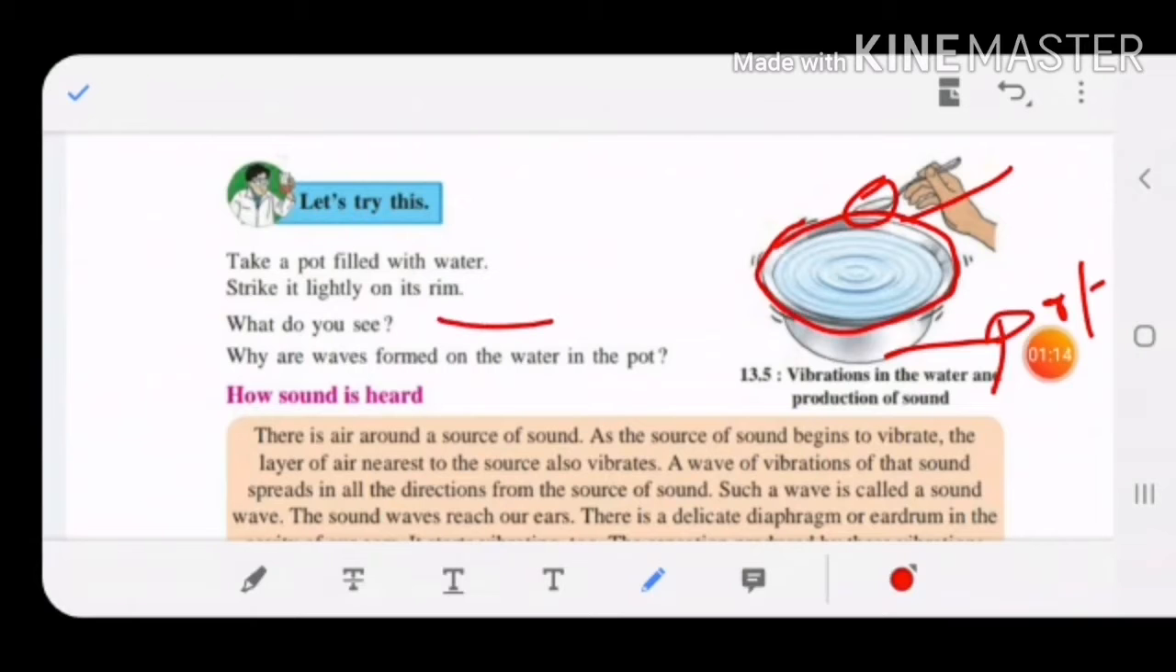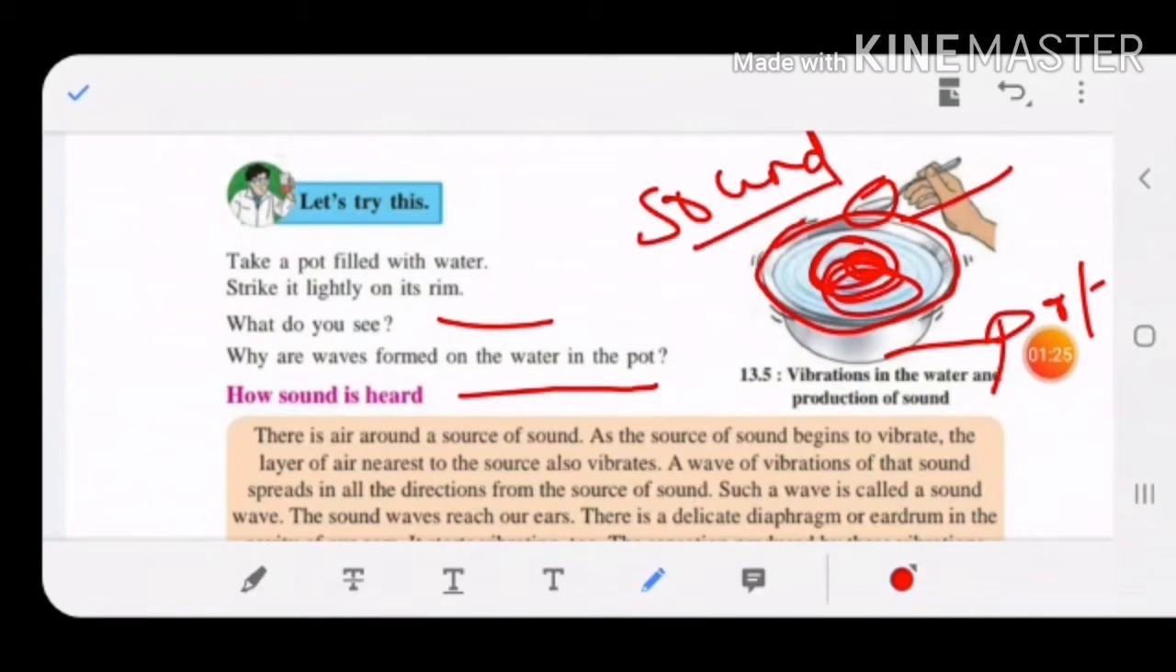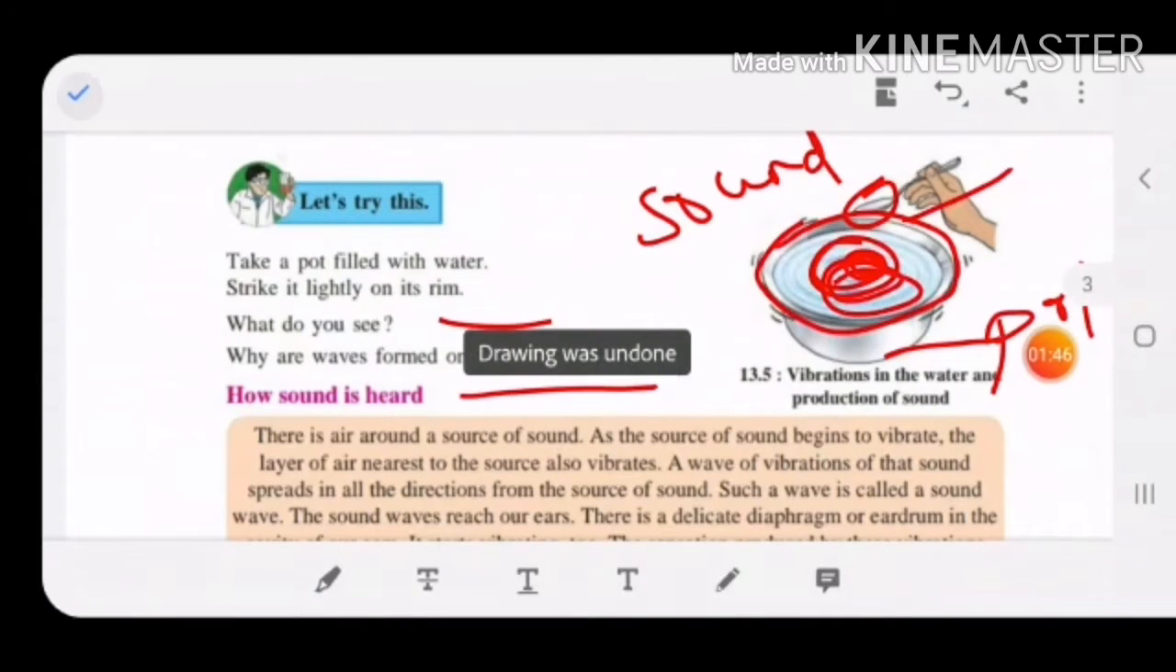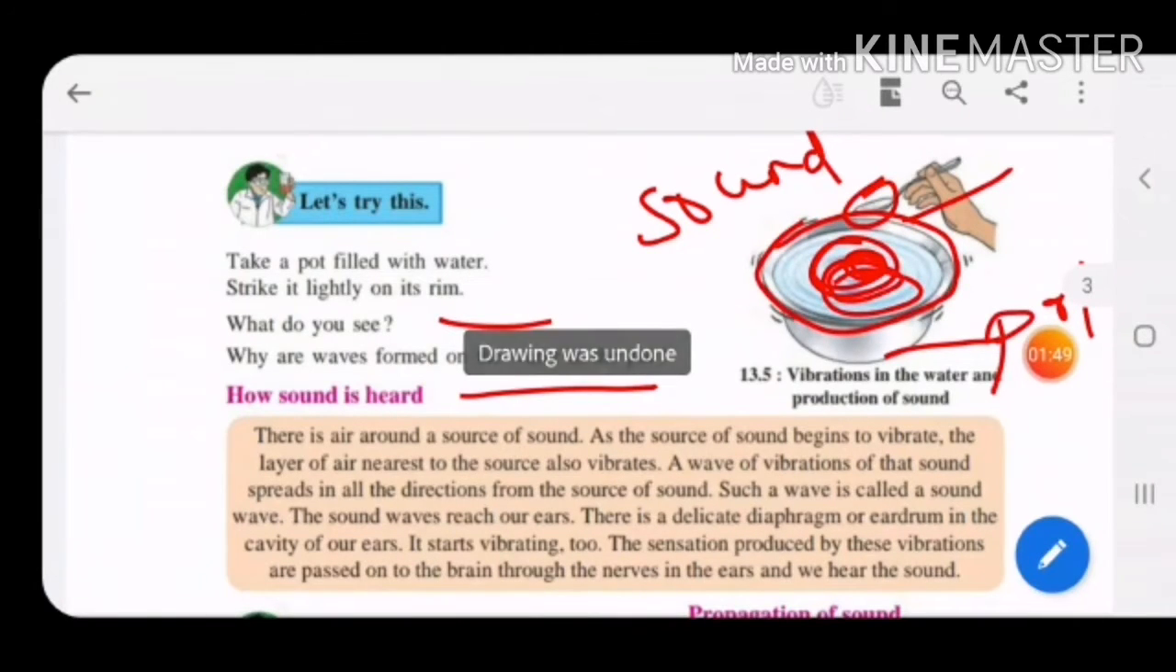What do you see, children? Why are the waves formed on the water in the pot? You will hear some sound also, children, and you can see such waves are formed. Why are these waves formed? Because that person has struck its rim, and due to the vibration, sound is produced. Due to the sound, waves are formed, and those waves spread from the edge of the pot to the middle, and that is called vibration of waves.